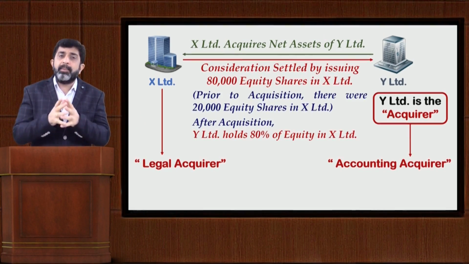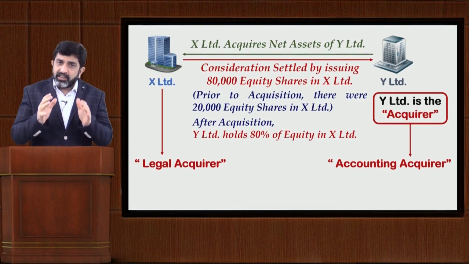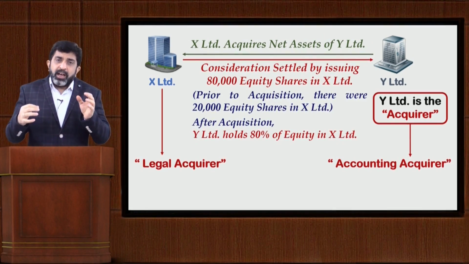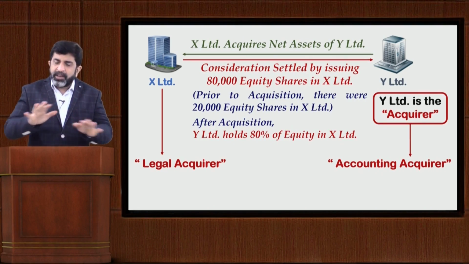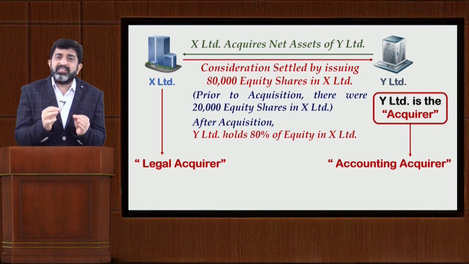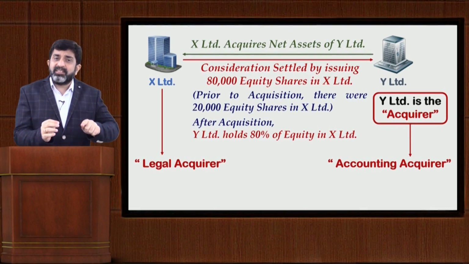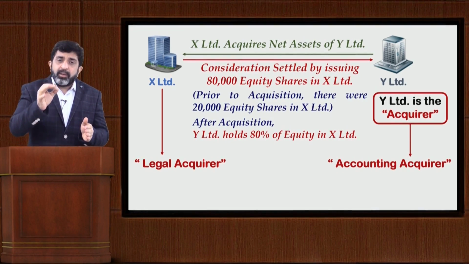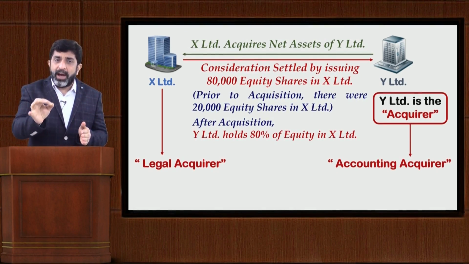That means they are talking about accounting acquirer, and therefore be clear while writing up your answers. If the question is specific, there is no problem. If the question is silent, it is implied that the question is asking from the viewpoint of Ind AS 103. So they are asking who is acquirer in terms of who is accounting acquirer.